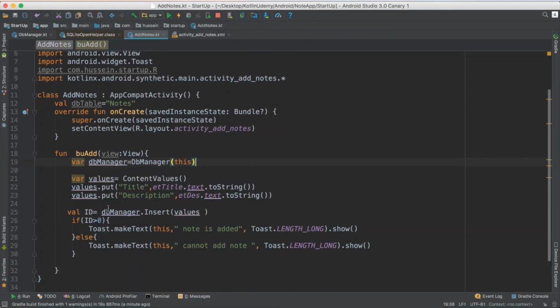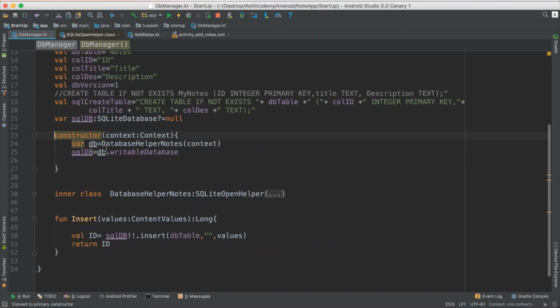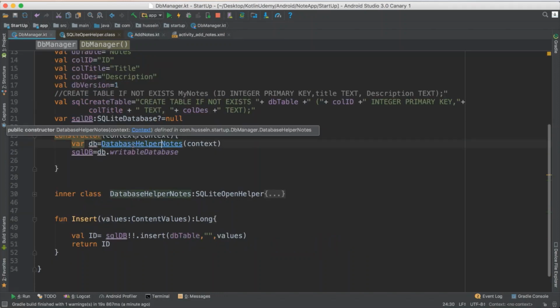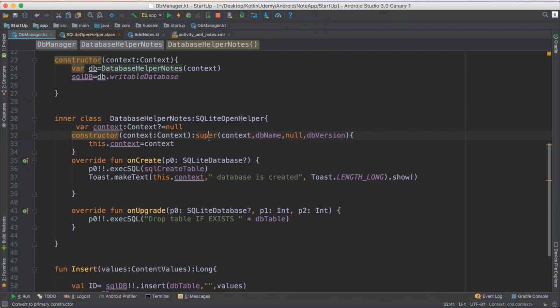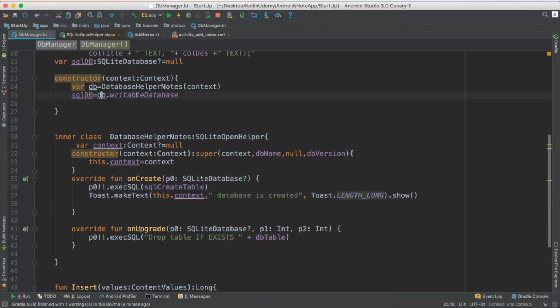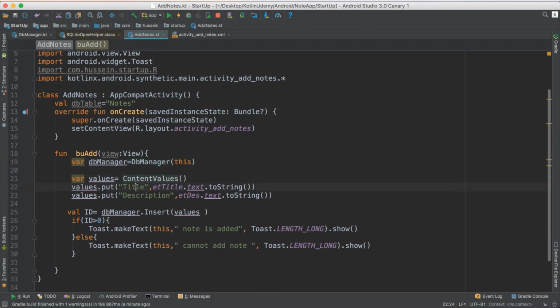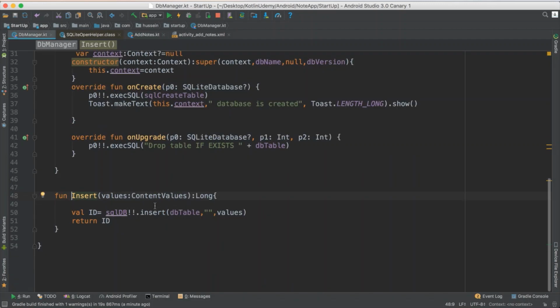So how does this process happen? When I create the database manager, he called this class, which will create the database for me if it's not available. Then he called this method to create the table for me. Then I set up this one for writable. Next time, when I create my title and description, for every column, as many columns as you have, you just add them here. Then I call insert. He will take them and insert them in the database, and that is.